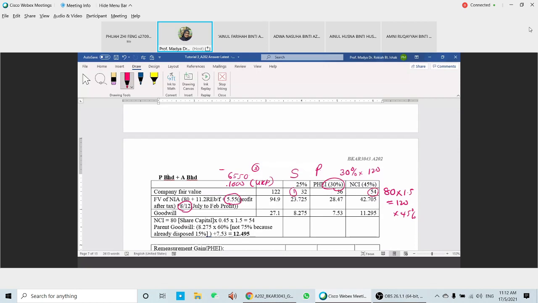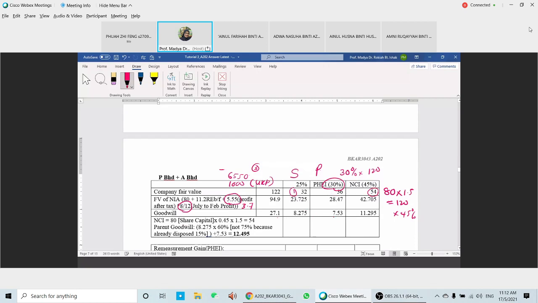Okay. So altogether you have 94.9, and that 94.9 is equal to 3.79. So total up, then 25% for the S, 30% for the P, and another 45% for the NCI. So the goodwill that you have here is 27.1. From that 27.1, times 25, so 8.275. This one is times 30.